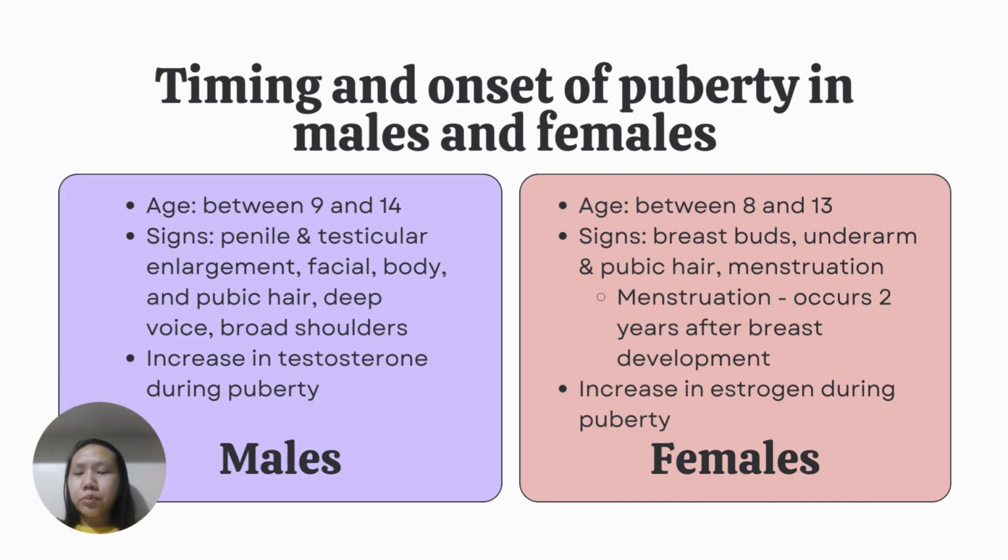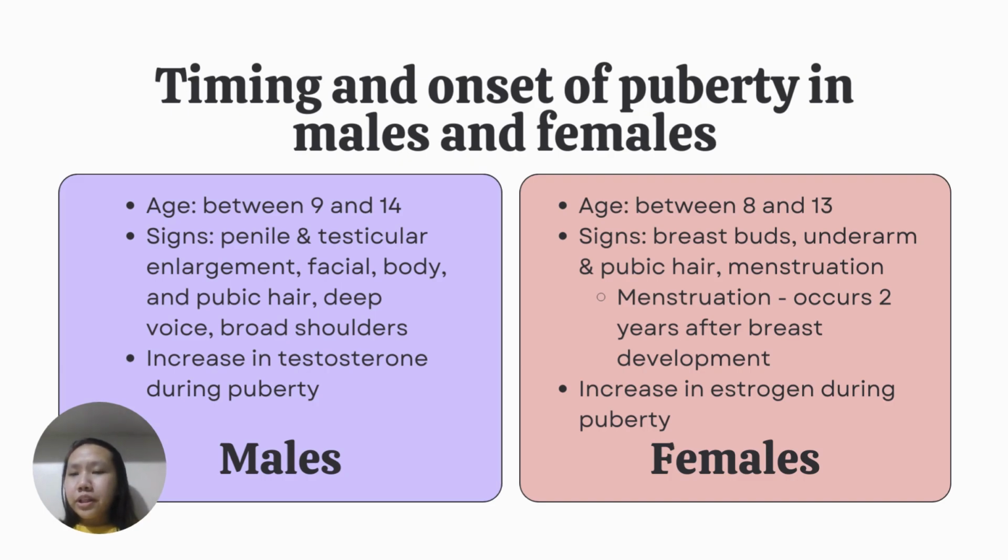Puberty is the period of sexual maturation when a child's body undergoes a series of physiological changes that transform them into a sexually mature adult. While the timing and onset of puberty can vary greatly between individuals, there are some general patterns that can be observed in males and females. In females, the onset of puberty usually occurs between the ages of 8 and 13, although it can occur as early as 7 or as late as 15.